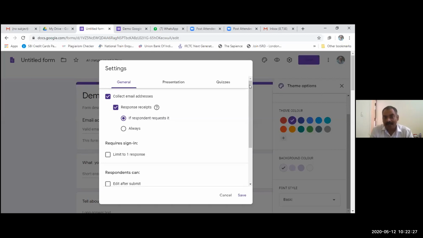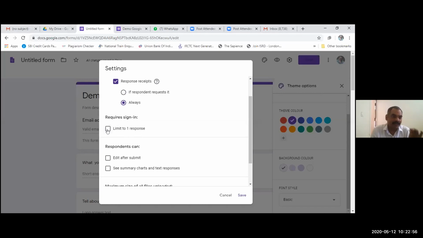In general, we are collecting the email address. So the response received, yes, if the respondent requests it. Suppose the respondents have responded in the form, and if he wants the receipt, you have the option that the respondent can take the response receipt, or you have the option that he will always get the response.